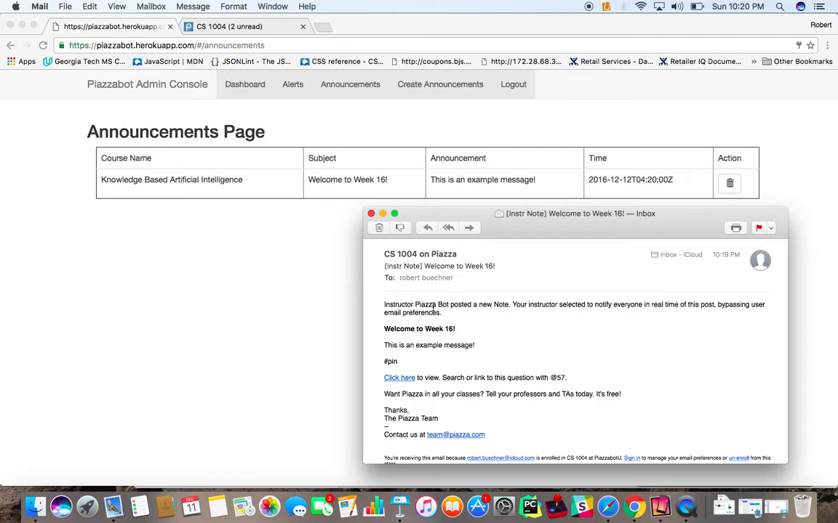It says, Instructor Piazza Bot posted a new note. Your instructor selected to notify everyone in real time of this post, bypassing user email preferences. So that was the option that we had just previously set. Here's our subject for the announcement, Welcome to week 16. Here is the actual message itself that we set in the announcement. And here is our pin. And we can click on the URL here.